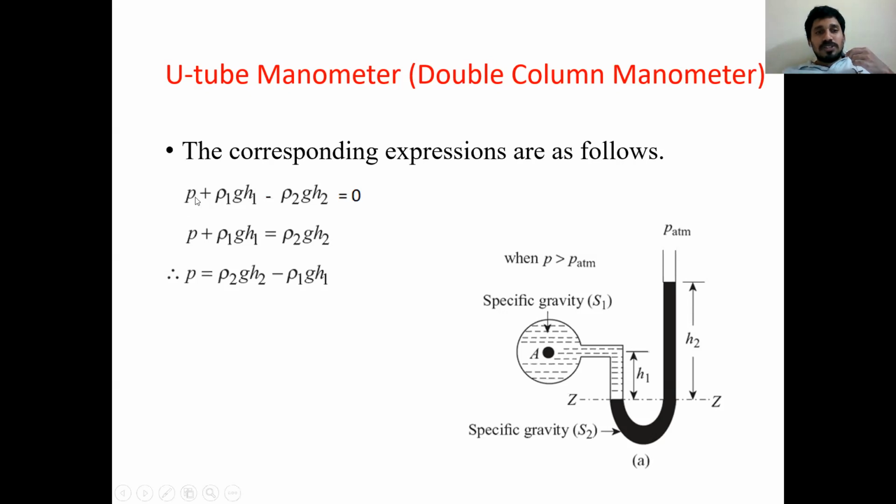Now this is gauge pressure: P plus rho 1 g H1 minus rho 2 g H2 equals 0, from which I can write P is equal to rho 2 g H2 minus rho 1 g H1. So g is constant, you can take it out: g times rho 2 H2 minus rho 1 H1 in brackets. Like that, you can write the equation for gauge pressure for a U-tube manometer which has two liquids.